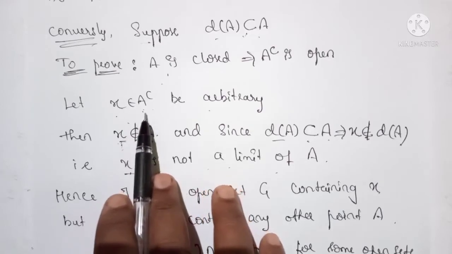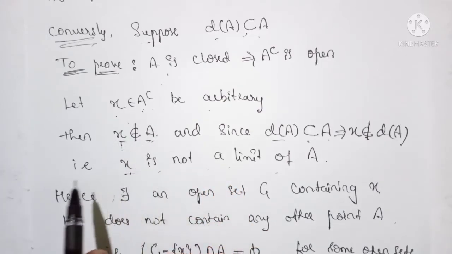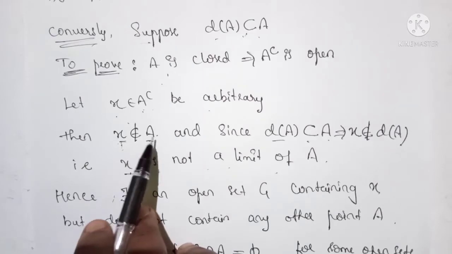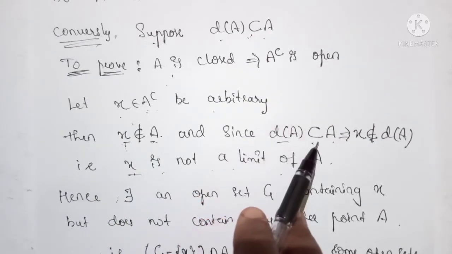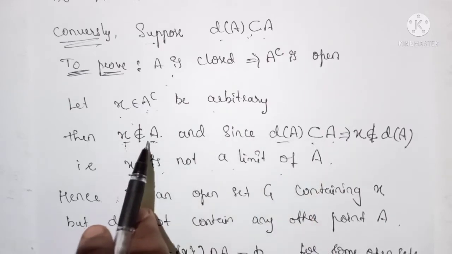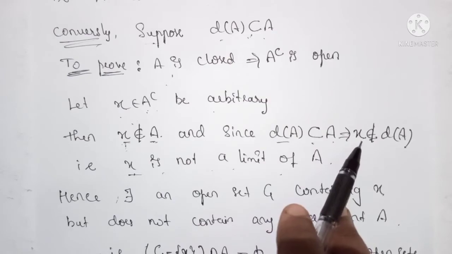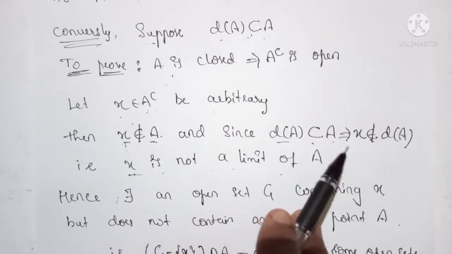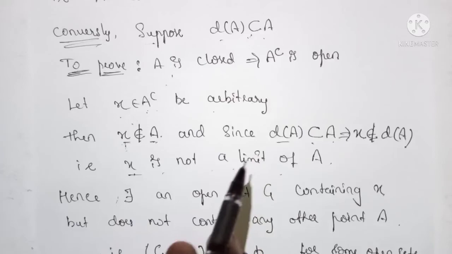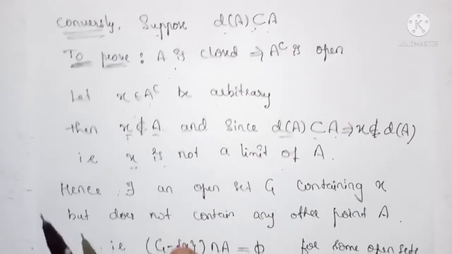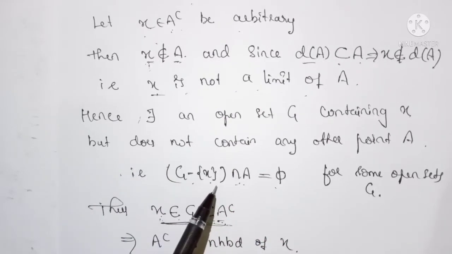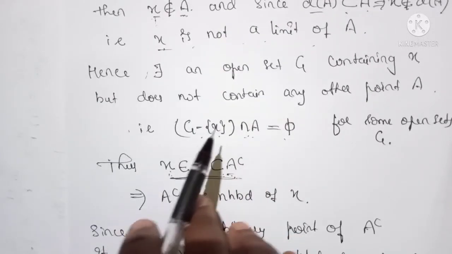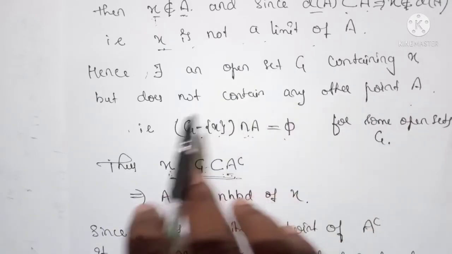Since x belongs to A complement, x does not belong to A, and it is given that the derived set of A is a subset of A. So x does not belong to the derived set of A, that is, x is not a limit point of A. By the definition of limit point, G minus x intersection A is the null set.